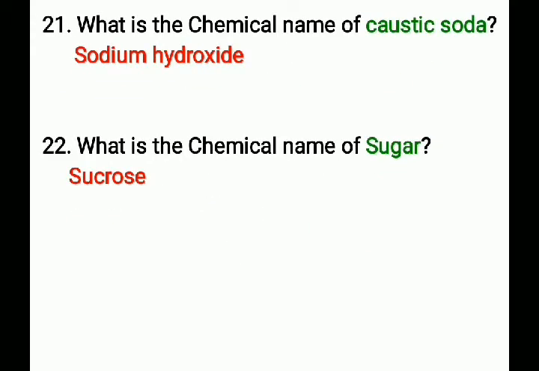Next question, what is the chemical name of caustic soda? That is sodium hydroxide and its chemical formula is NaOH. The chemical name of caustic soda is sodium hydroxide and its chemical formula is NaOH.